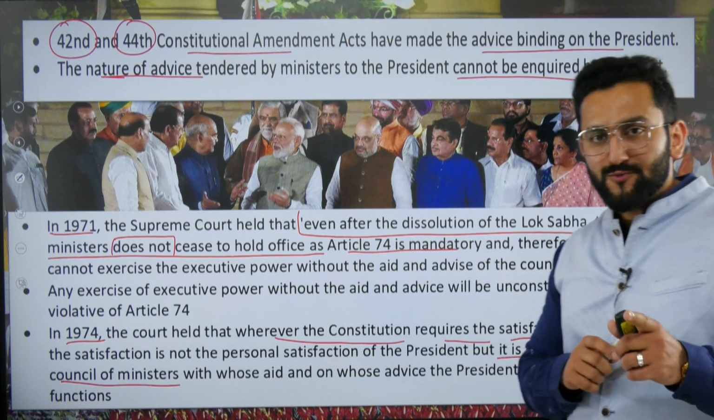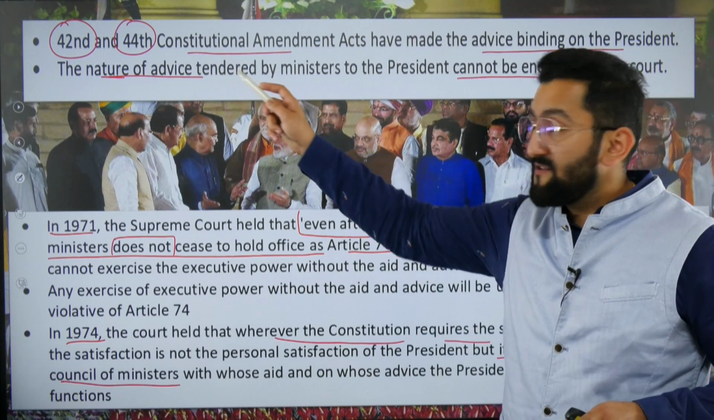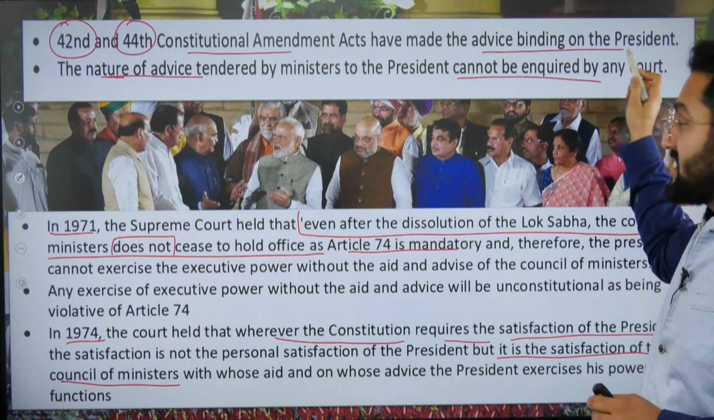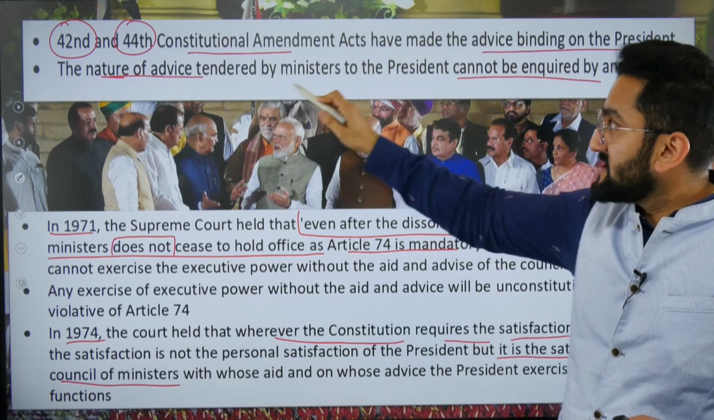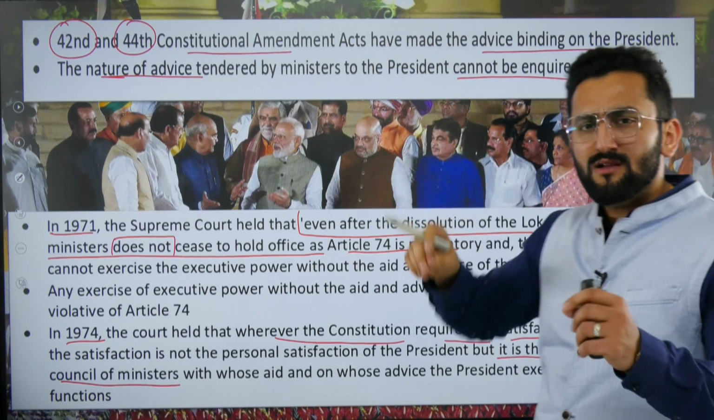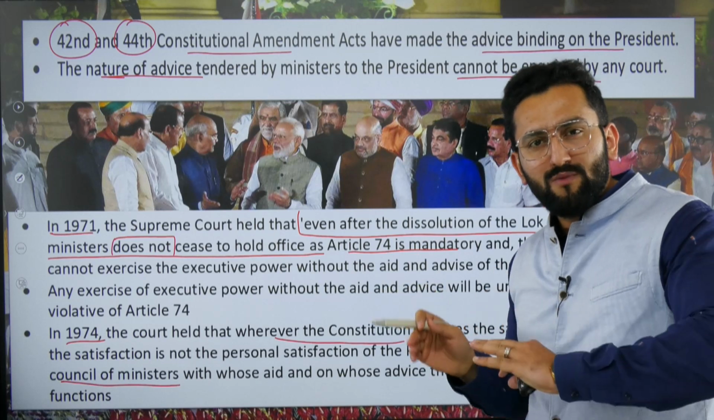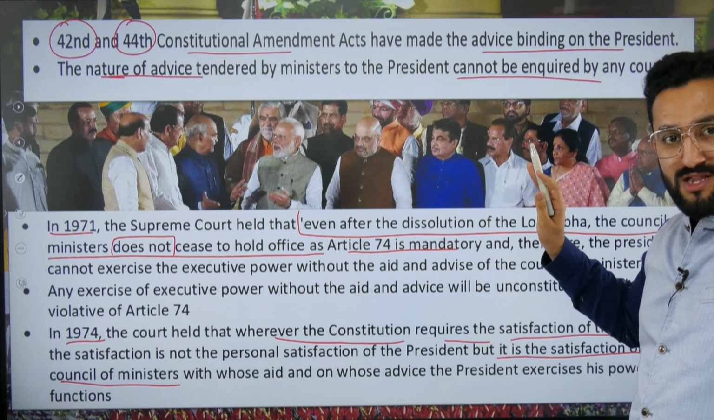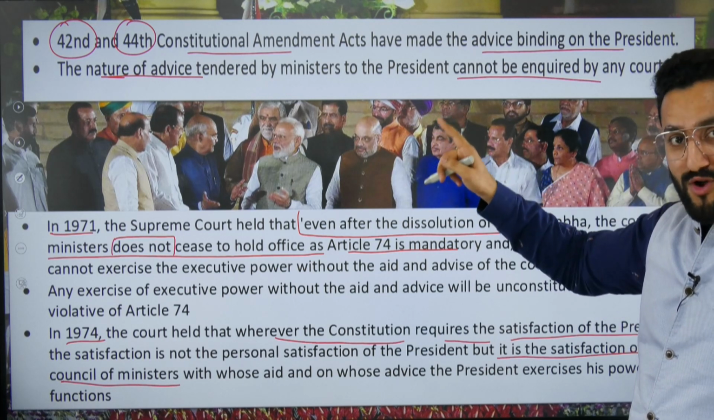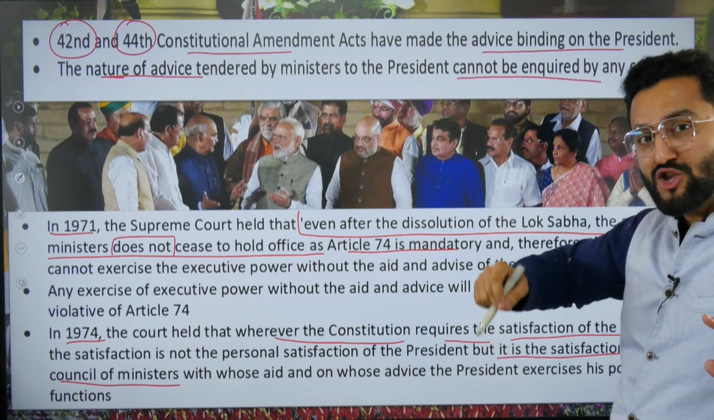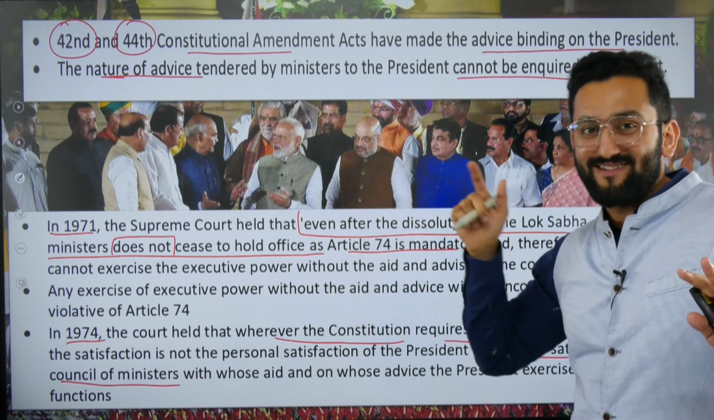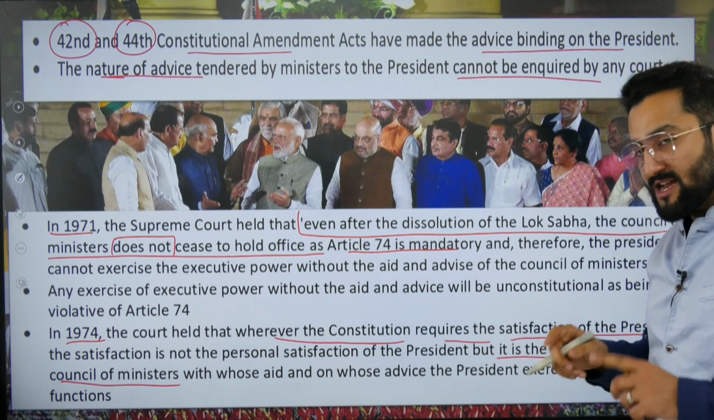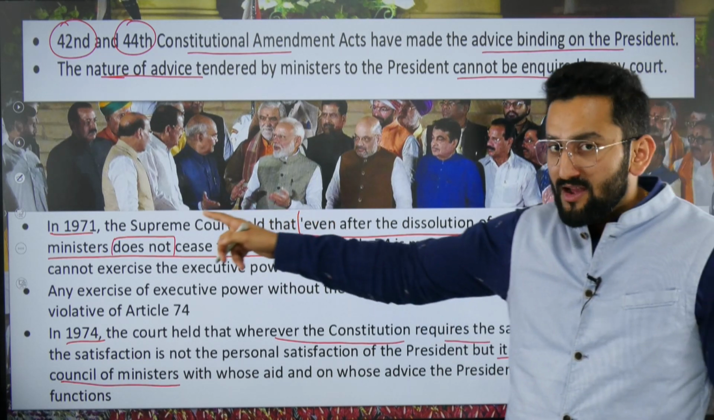Now, I told you the 42nd and 44th Amendment Acts were dealing with the definition of aid and advice. The 42nd said advice is binding. The 44th said let's give one chance to the Honorable President to send back this advice, right? Now it is quite clear to you. Please remember, 42nd and 44th are dealing with the Council of Ministers' advice to the President. So as of now, for once the President can send it back, and the second time the President has to accept.